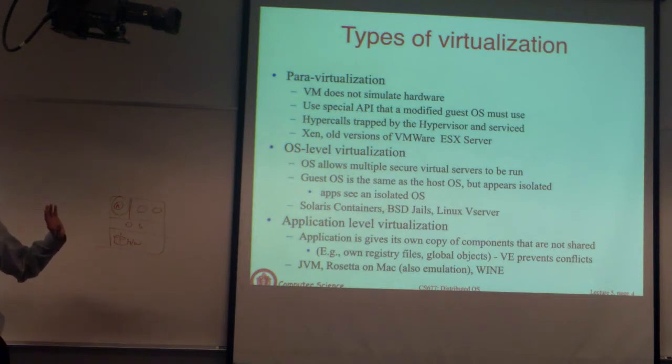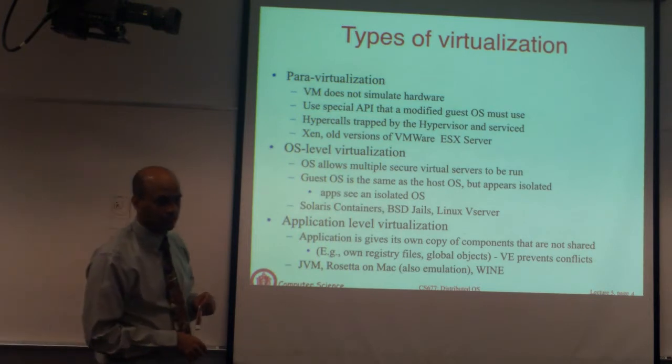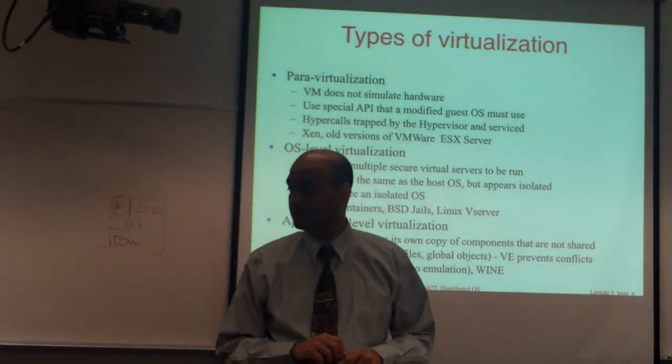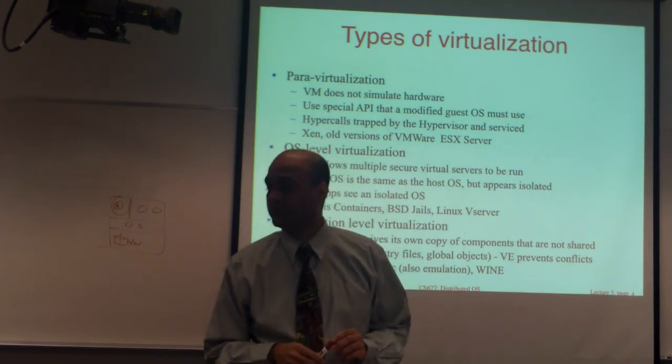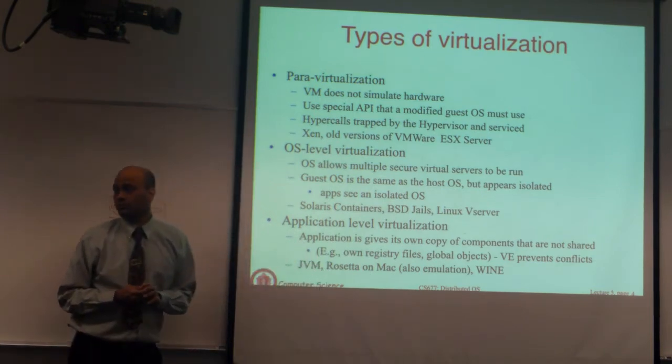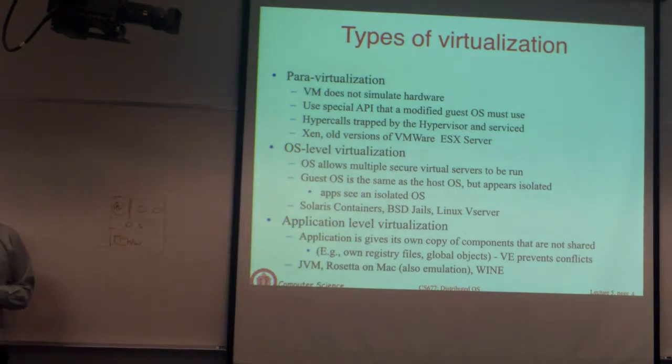What I understood was that your OS, like Linux 2.0, can run on Linux 2.3.0, so you are giving a compatibility support there. So the application that needs to run on Linux 2.0 can run on Linux 3.0. I got that part, but the guest OS is the same as the host OS but appears isolated. So we don't have any other OS layer on top of it, right? Yeah. I will draw a picture just to make this a little more explicit.